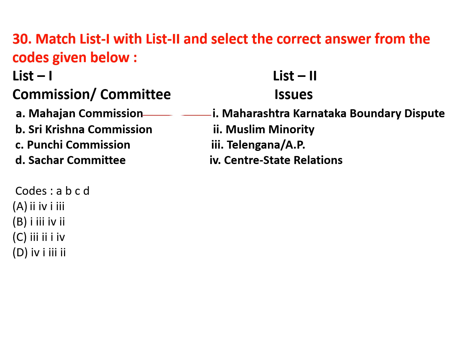Now commissions or committees with issues. Mahajan Commission, this is related to the Maharashtra-Karnataka boundary dispute. Sri Krishna Commission, this is related to Telangana, Andhra Pradesh. Punchhi Commission is a very important commission related to center-state relations. Sachar Committee is related to the Muslim minority. So the correct option for this question is option B, 1, 3, 4, 2.